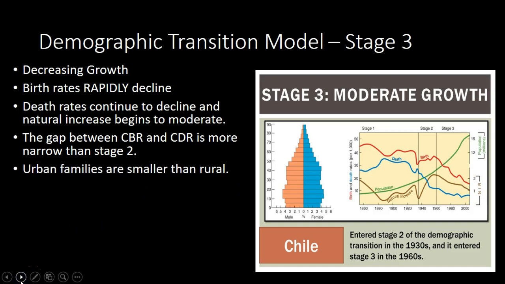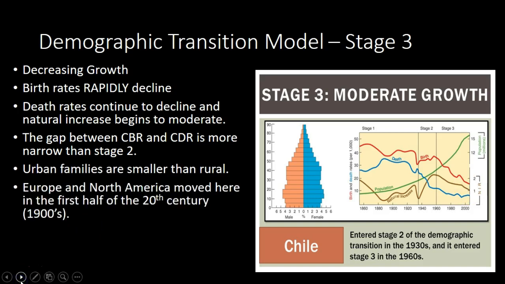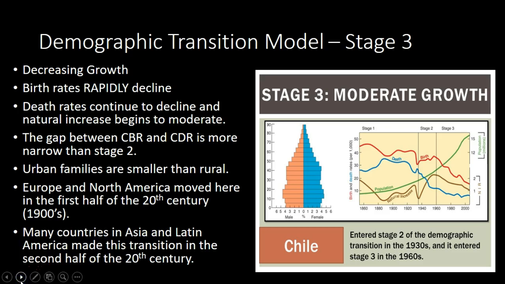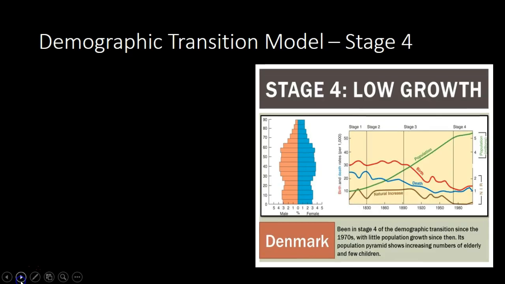And then the urban families are smaller than rural. Europe and North America moved here in the first half of the 20th century. If you lived on a farm, you needed to have 5 or 6, 7 kids to help you work the farm. If you work in a factory and you have a small 2-bedroom apartment, you don't need 5 or 6 kids. Many countries in Asia and Latin America made this transition in the second half of the 20th century.